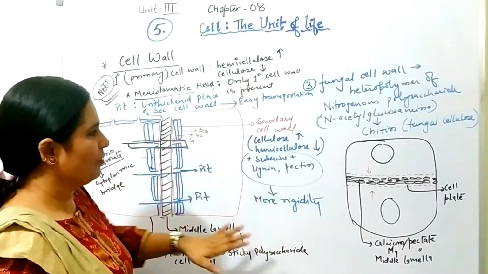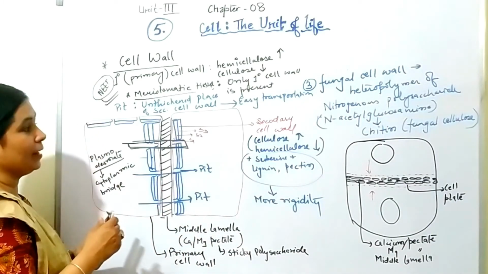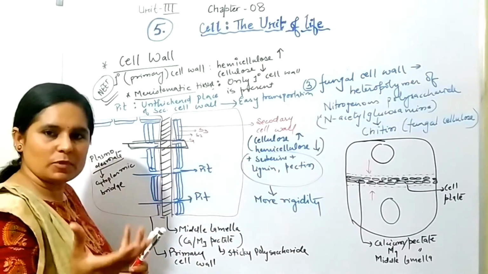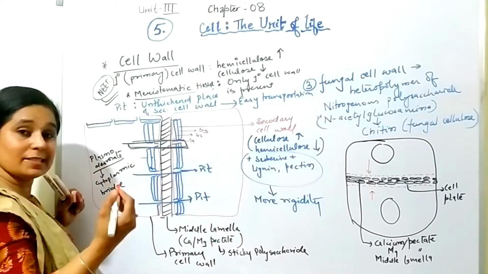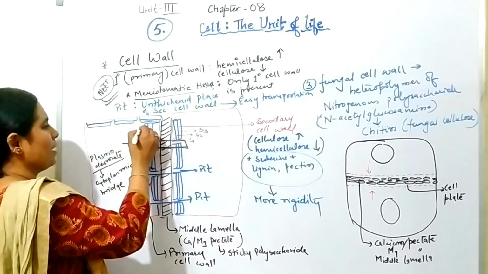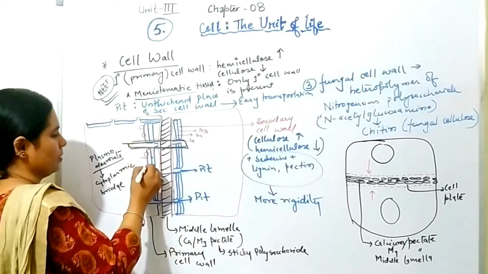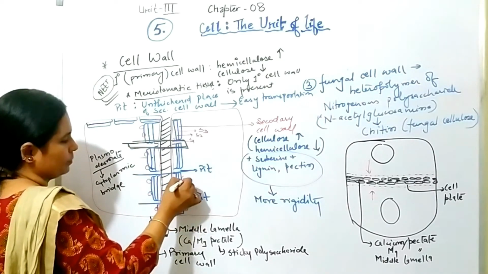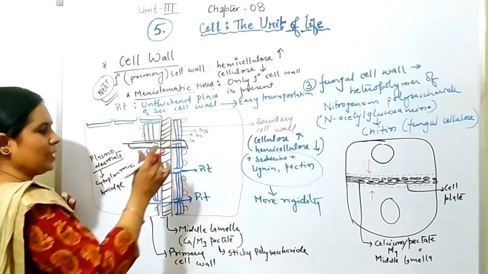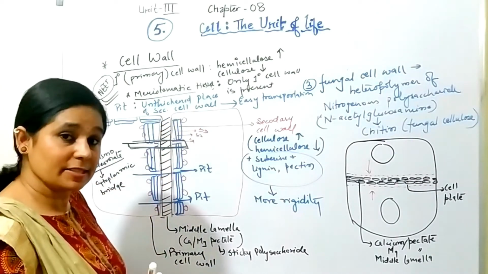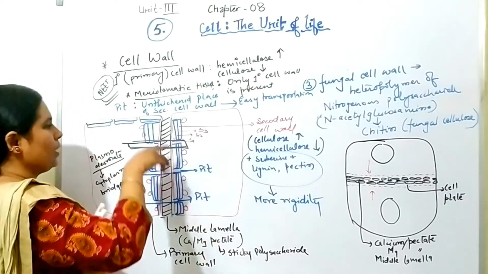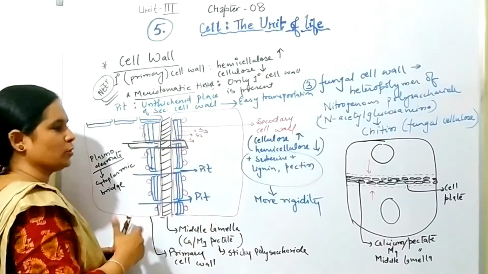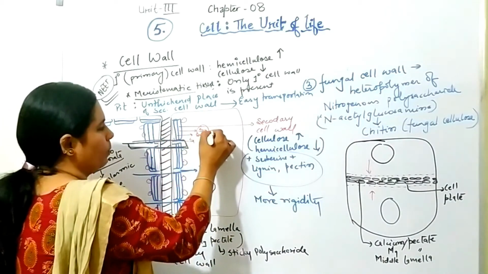So I have covered almost everything. Then you will find in some cells secondary cell wall, tertiary cell wall is also there, but those will be present like this in very small patches. So basically cell is having just primary and secondary. In secondary too, only you will find two, S1 and S2. Third will be again optional.